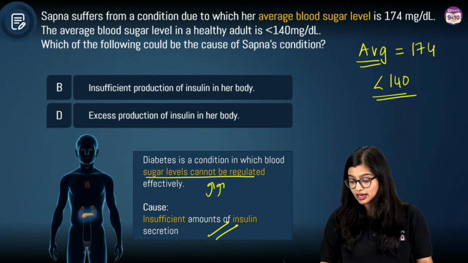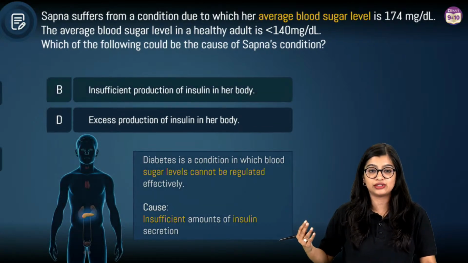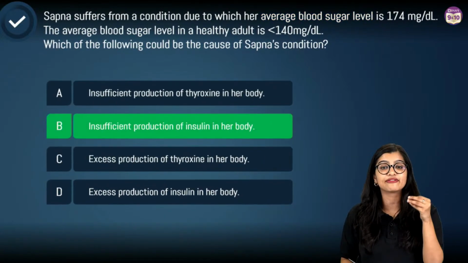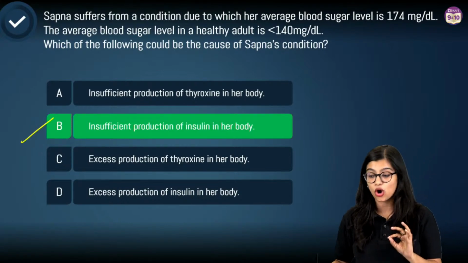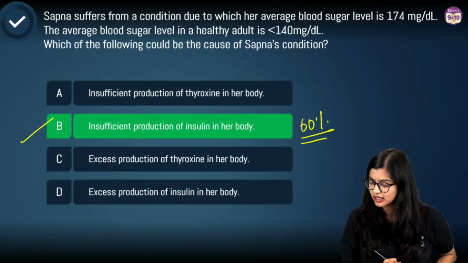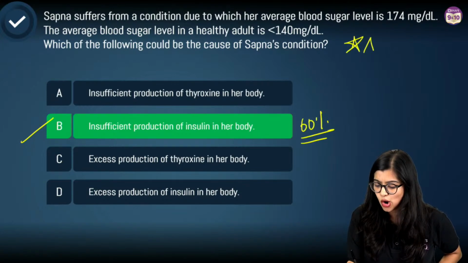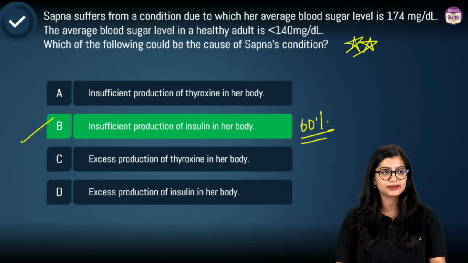In this particular case, it is not because of excess production of insulin. It is because of insufficient amount of insulin, which is why the correct answer is option B. I can see that close to 60% of you have given me the correct answer. So well done all of you. Star mark for all of you. Can we wind up the polls?